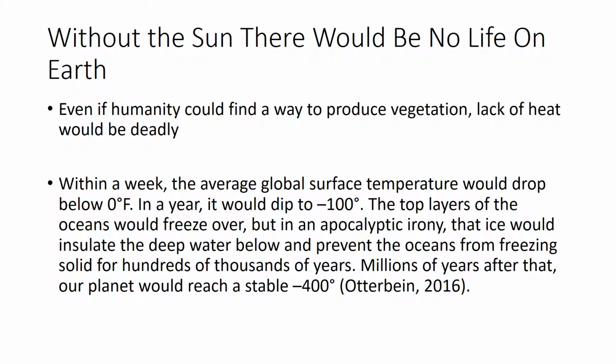The top layers of the ocean would freeze over, but in an apocalyptic irony, that ice would insulate the deep waters below and prevent the oceans from freezing solid for hundreds of thousands of years. Millions of years after that, our planet would reach a stable negative 400.